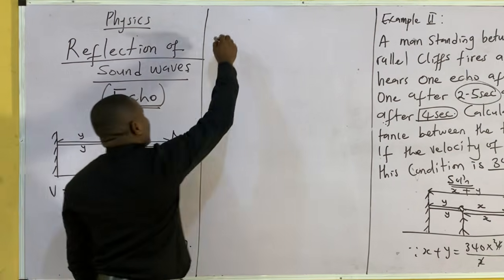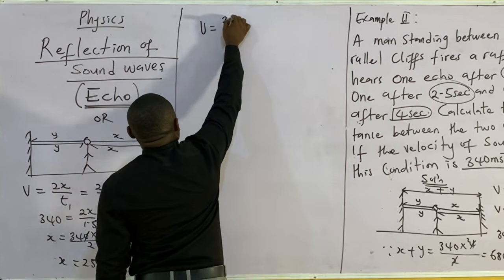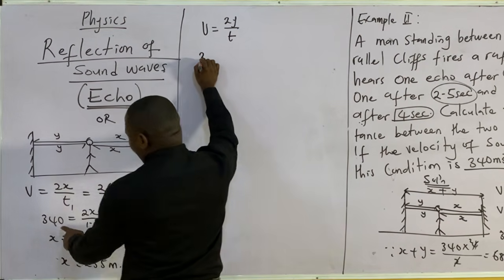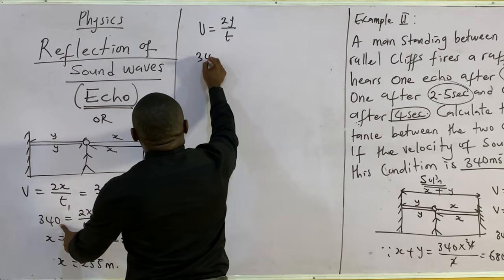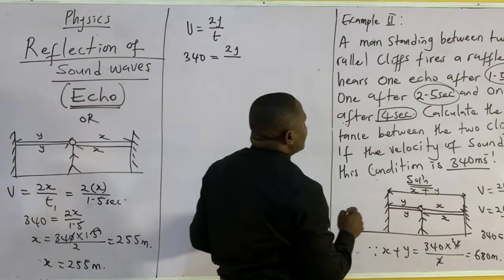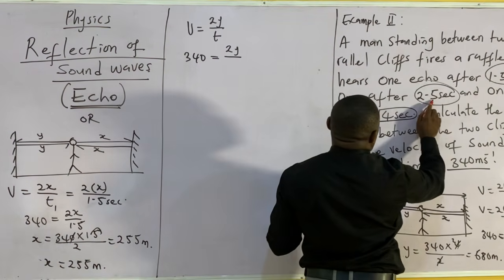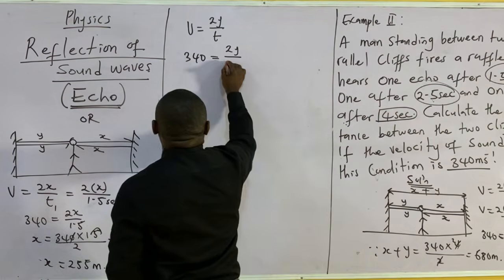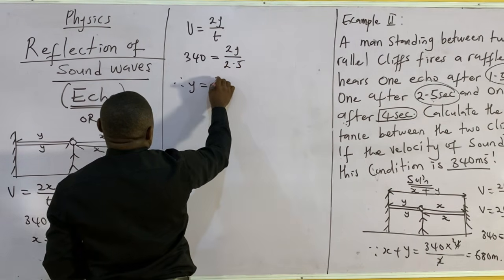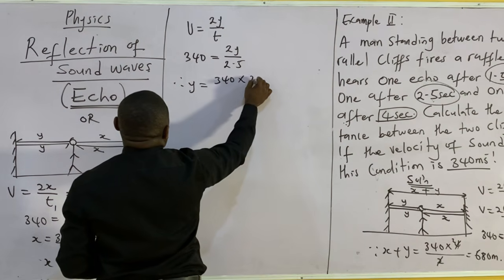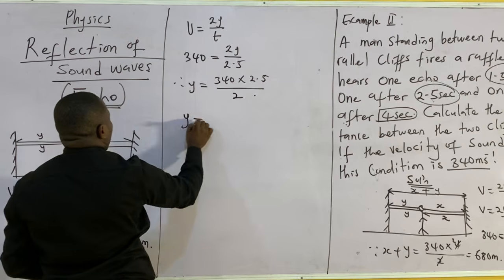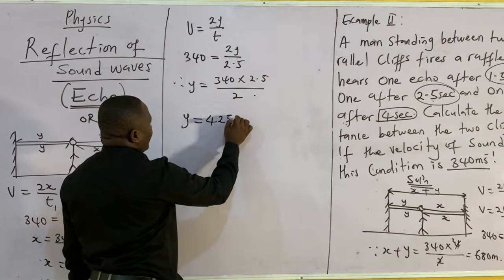Now, what about y? Let's do that for y. V is equal to 2y over t. Now my v is 340, equal to 2y over, what's the time it took for the second echo? This is 2.5. So therefore, y is equal to 340 times 2.5 over 2. So y will now be equal to 425 meters.